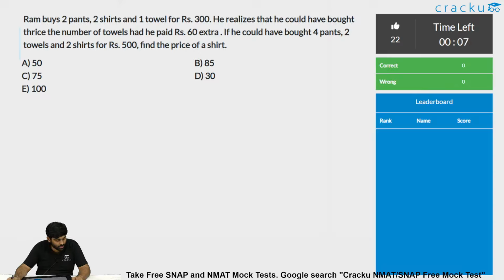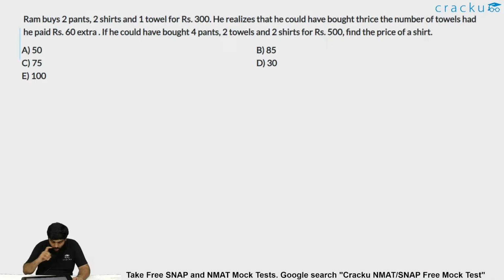We have 5 more seconds before I start solving. Okay, let me solve this for you guys.